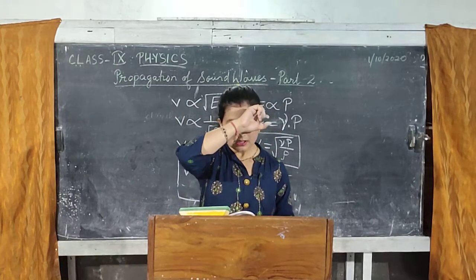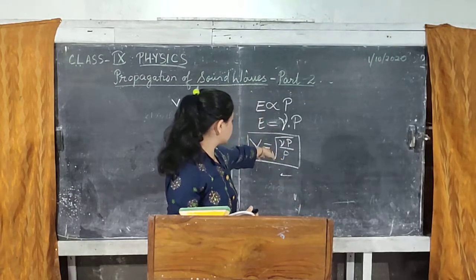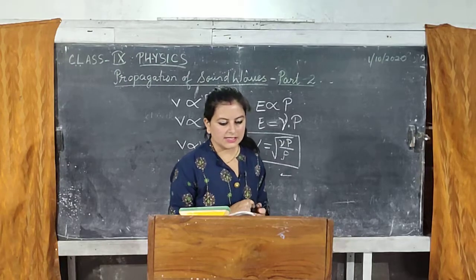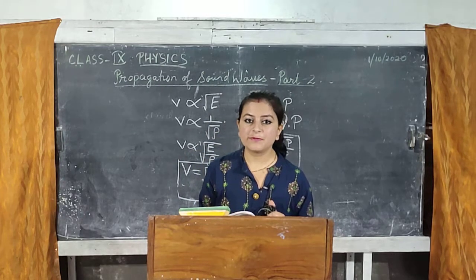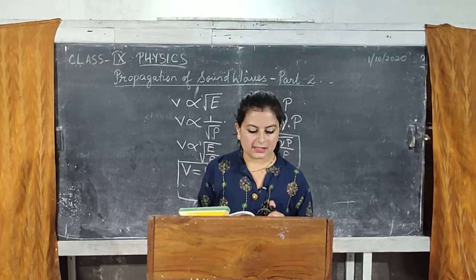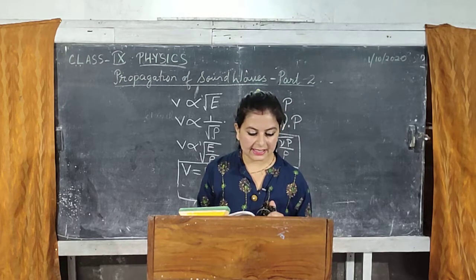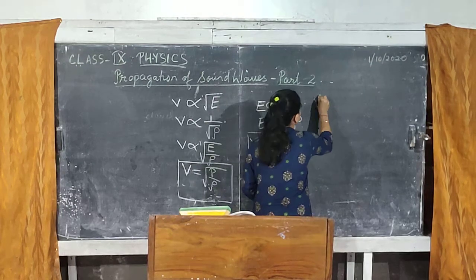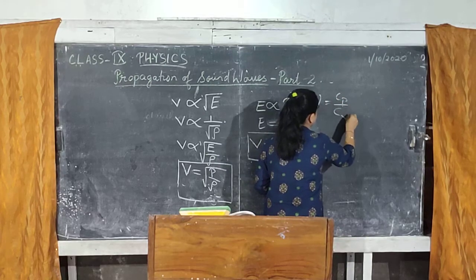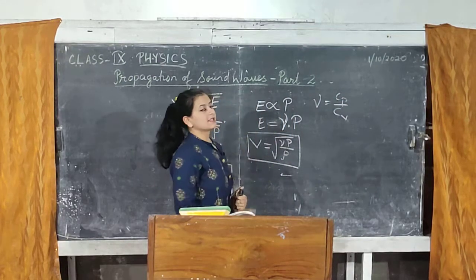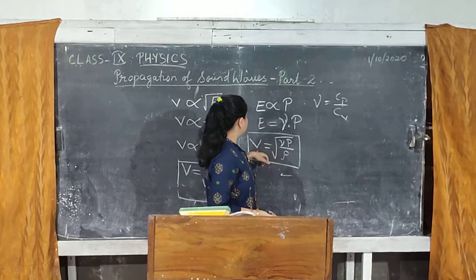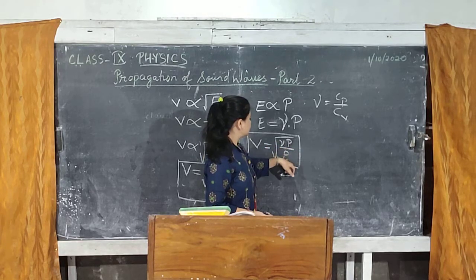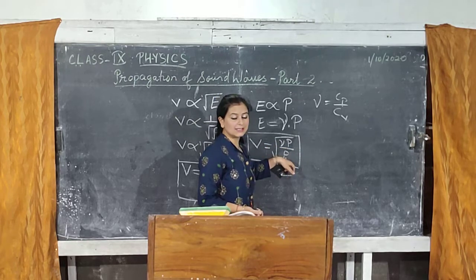Now it is evident from this relation that speed of sound depends on three things. One is this gamma. Gamma is the ratio of the specific heat of a gas at constant pressure to the specific heat of a gas at constant volume. That means gamma can be written as Cp by Cv. You will do all this in your senior classes. This is a constant for a given gas. So velocity depends on this ratio Cp by Cv, on the pressure, and it also depends on the density of the gas.